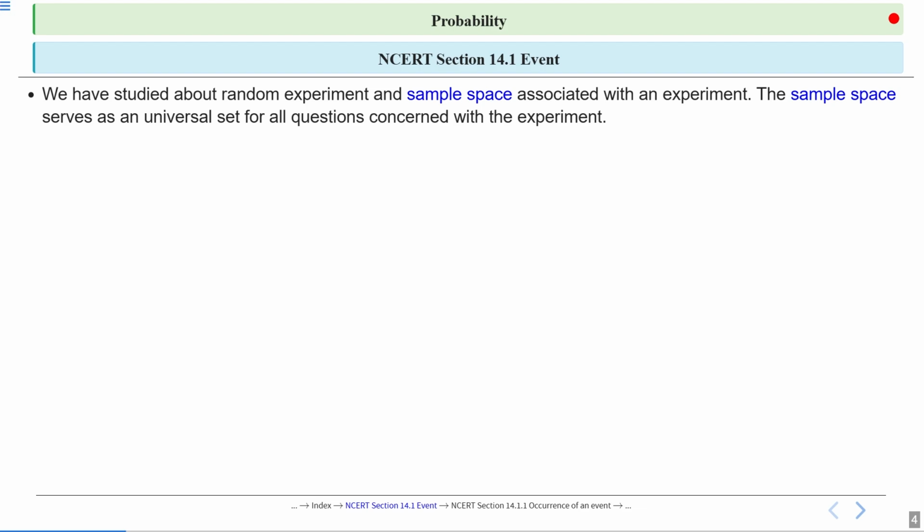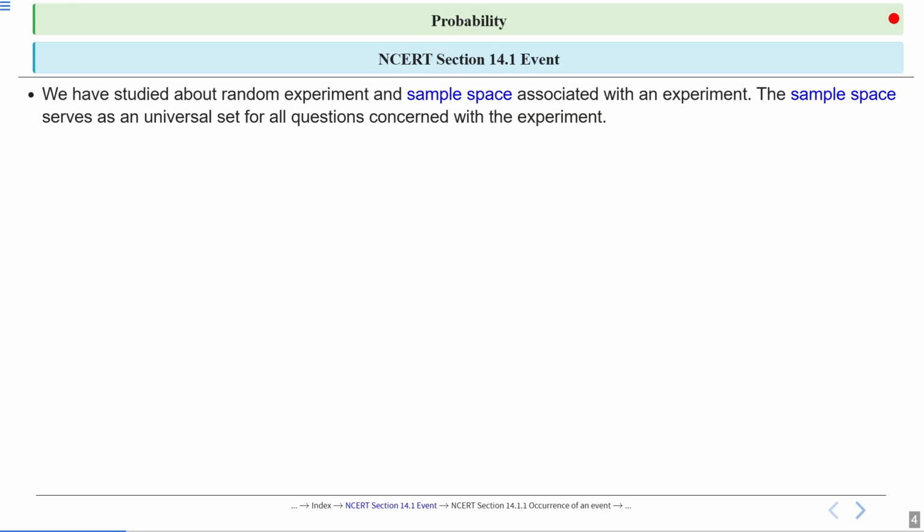In a random experiment, which outcome will come we cannot predict in advance, but the possible outcomes are already known.